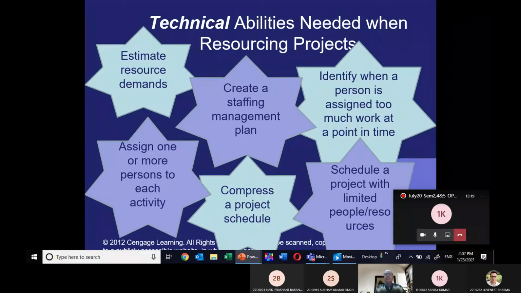Technical ability needed when you are resourcing the project. What type of technical ability do we need as a project manager? You see in this PowerPoint slide: we must know how to estimate the resource demand. We must know how to create the staffing management plan. We must be able to assign one or more persons to each activity. And in resourcing, we must know crashing or fast tracking, shown here as compressing a project schedule.